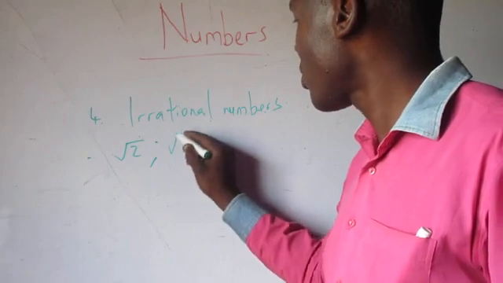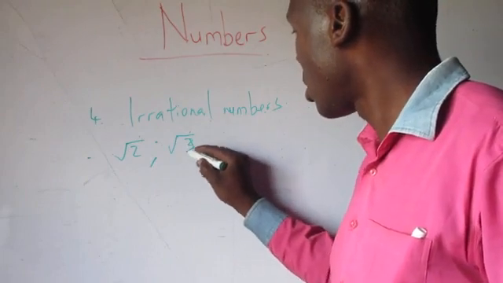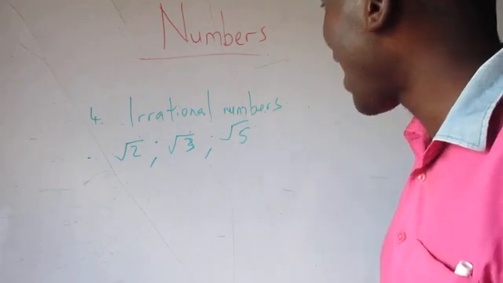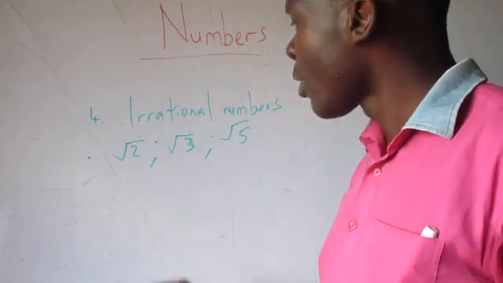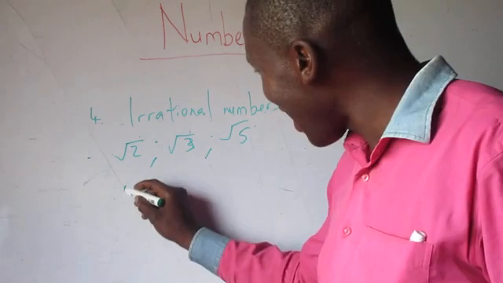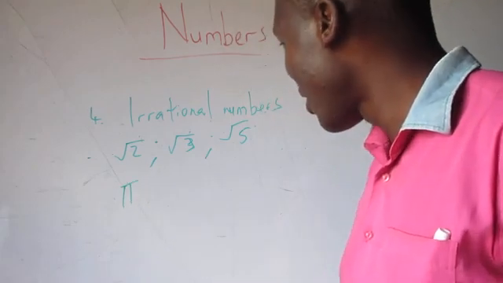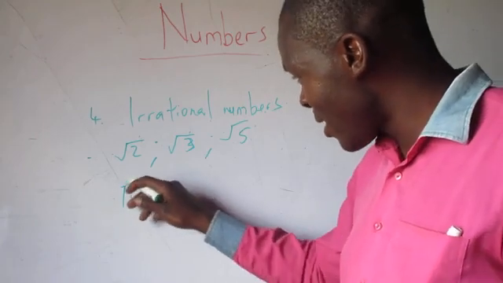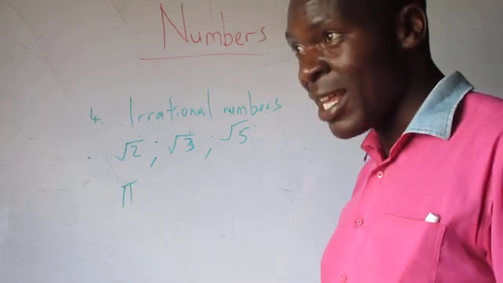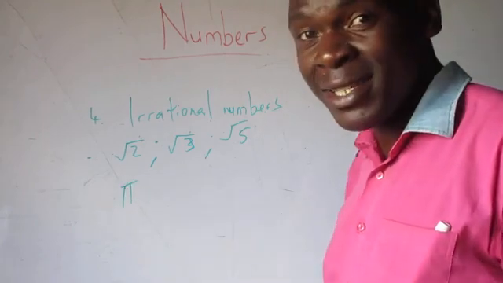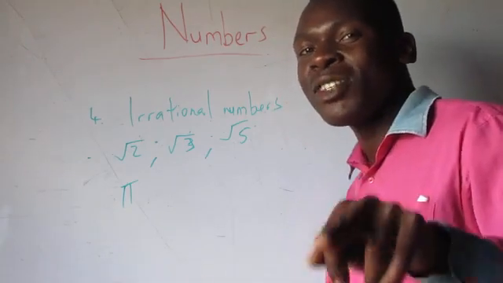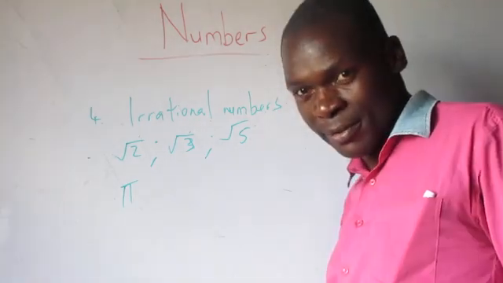Again, square root of 3, square root of 5, and again pi, this sign. If you use your calculator and locate this button pi and you press it and say equal to, you'll find that the answer cannot be expressed as a fraction.